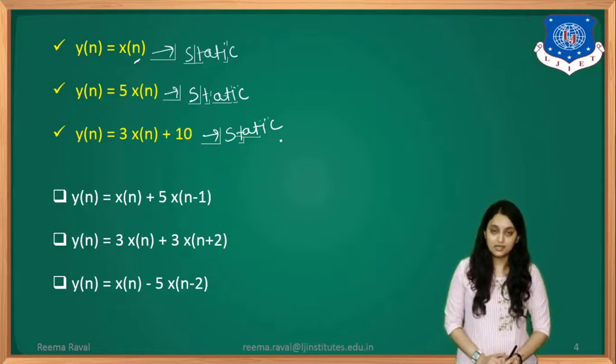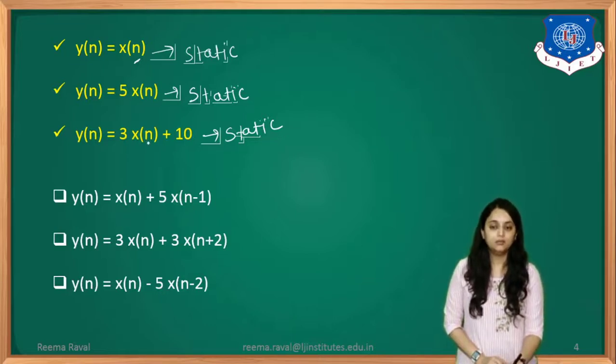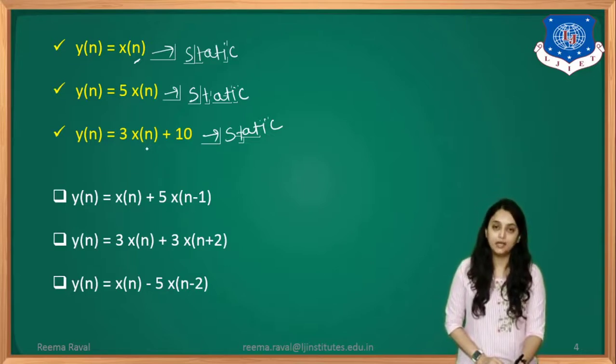Okay? You can say that in the bracket term, that is in x of n, if there is another term other than n, then the system will become dynamic. That means, let's say for example, here n minus 2, n minus 3, n plus 5, such terms will be there. The system will become a dynamic system.